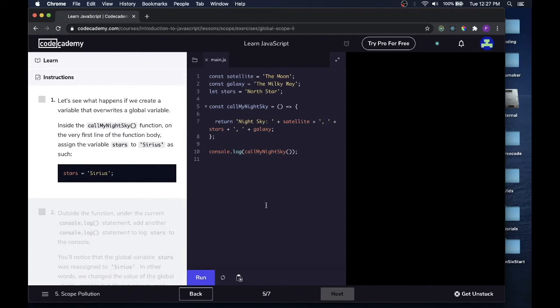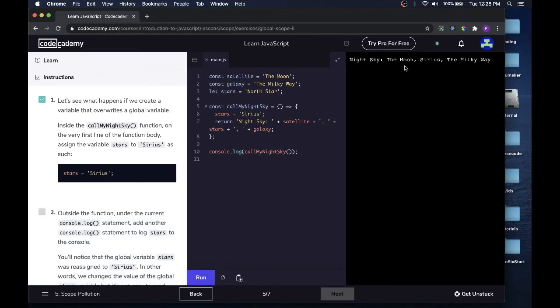Instructions. Let's see what happens if we create a variable that overwrites a global variable. Inside the callMyNightSky function, on the very first line of the function body, assign the variable stars to Sirius as such. Stars equals Sirius. And there we are with stars equals Sirius, and we'll run that. Night sky, the moon, Sirius, the Milky Way.